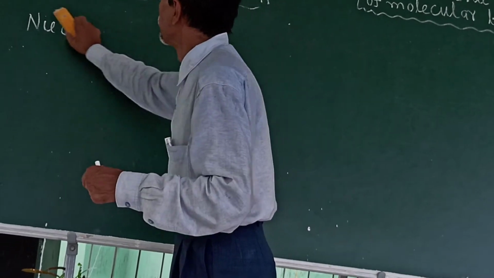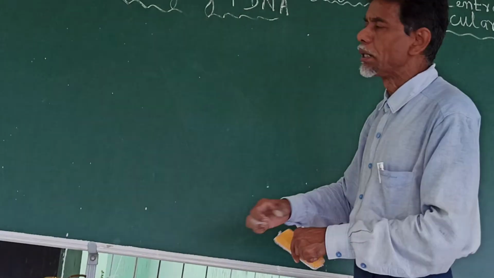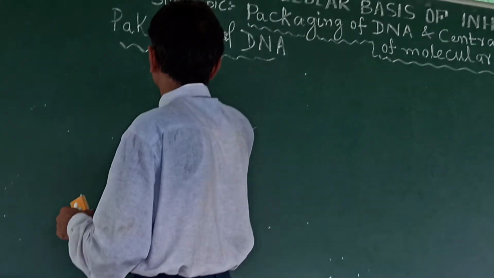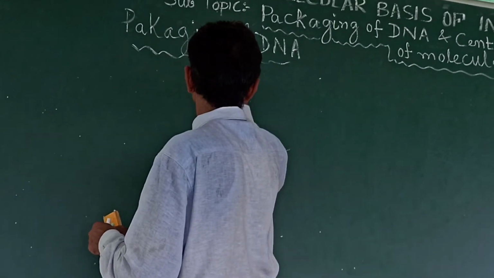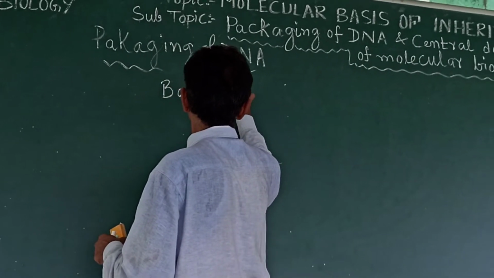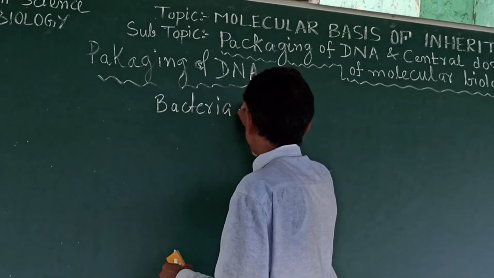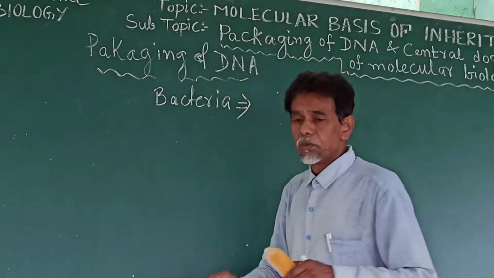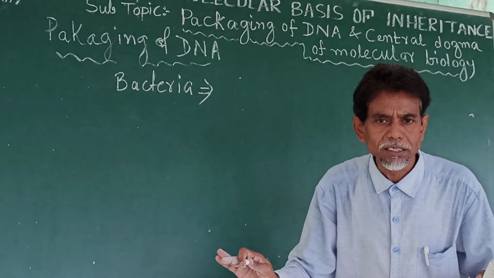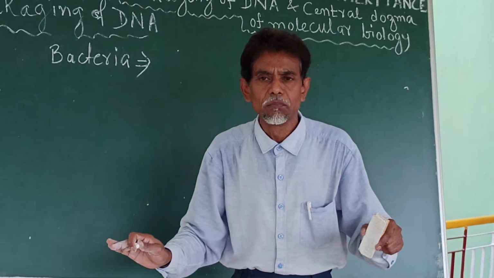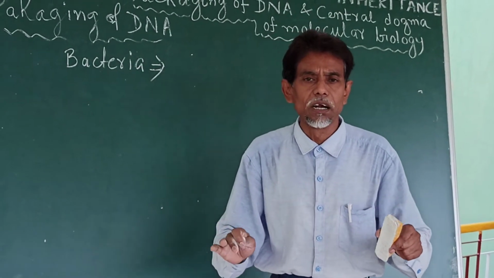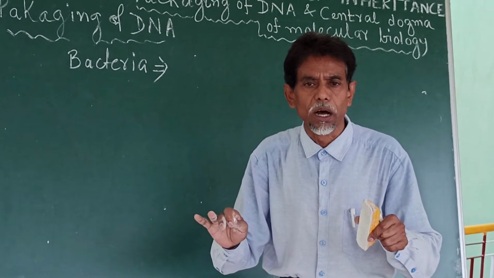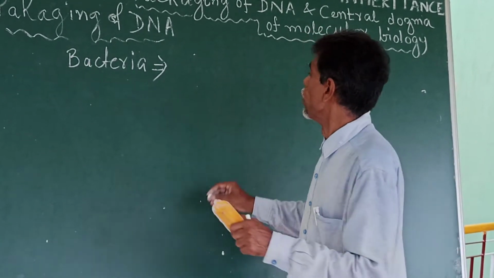In the case of primitive nucleus, the prokaryote, for example bacteria, there is no true nucleus, but that doesn't mean the DNA will scatter through the different parts of the cell.